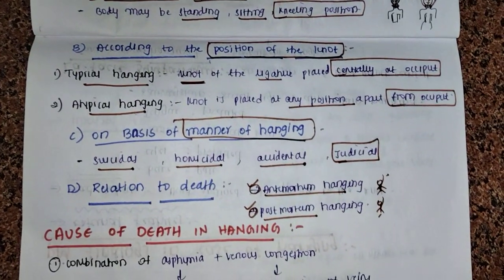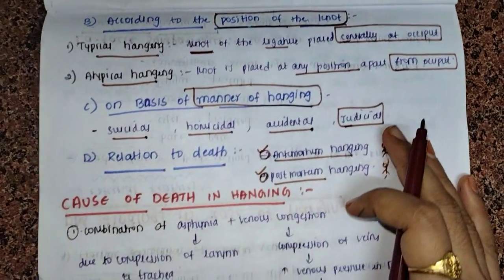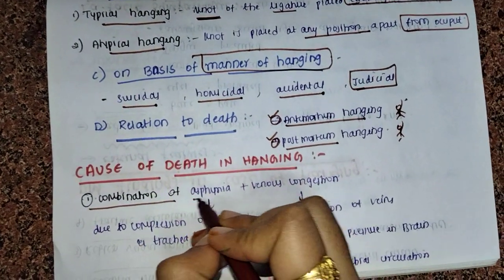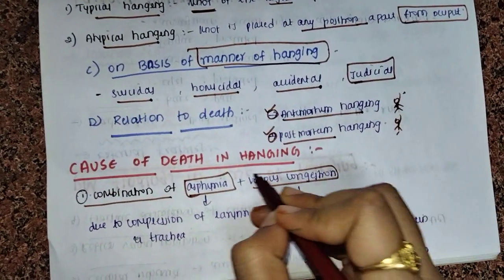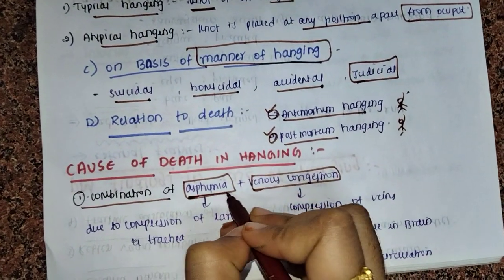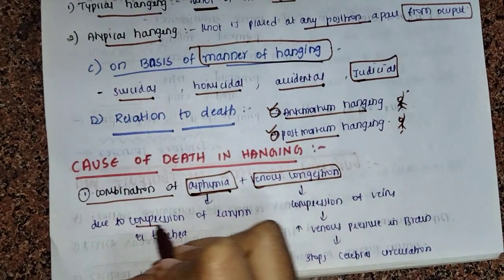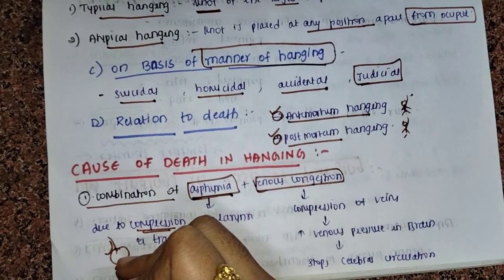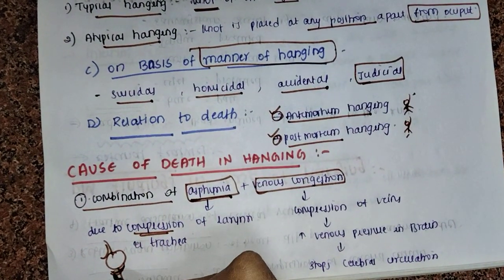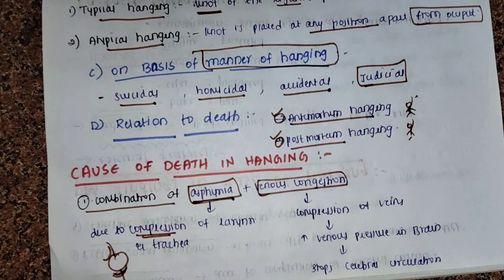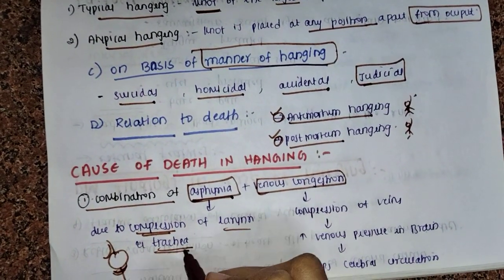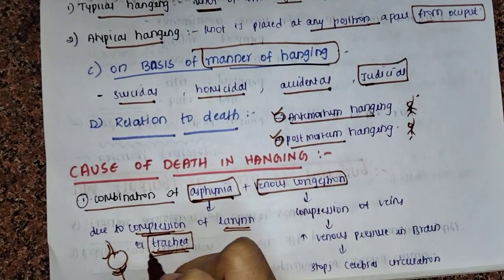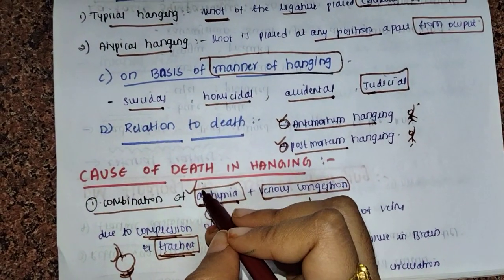Now how does death occur in hanging? The cause of death in hanging is a combination of asphyxia and venous congestion. Why is asphyxia occurring here? Because of compression, the ligature is around the neck. Near the neck, what is there? The larynx and the trachea. The trachea is the passage of the airway. So because of the compression of the larynx and the trachea, asphyxia occurs, meaning there is no availability of air to the body.